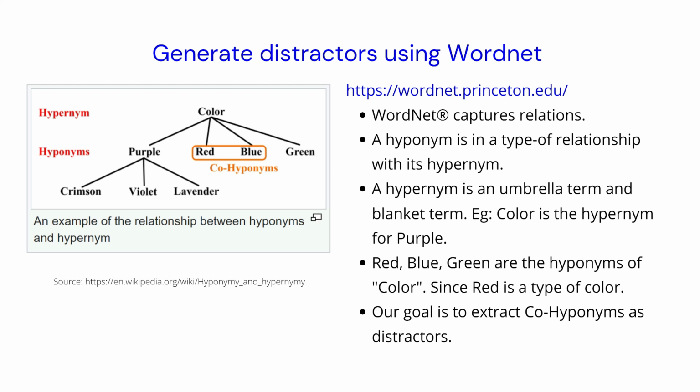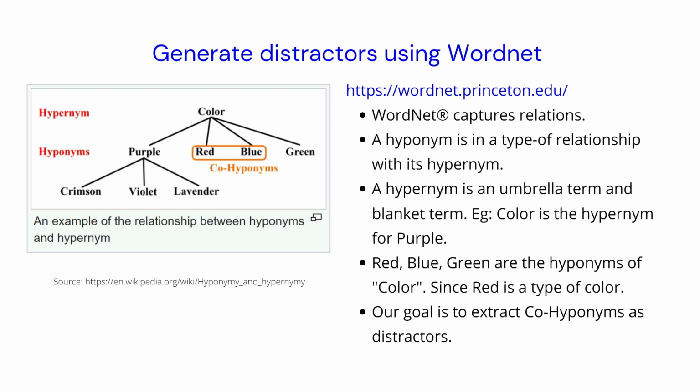So how exactly can we use WordNet to generate these distractors? I've already mentioned that WordNet captures relationships between words. Similarly, in WordNet, we have something called hypernym and hyponym, and all the words are tagged according to that. To understand, a hyponym is in a type-of relationship with its hypernym.